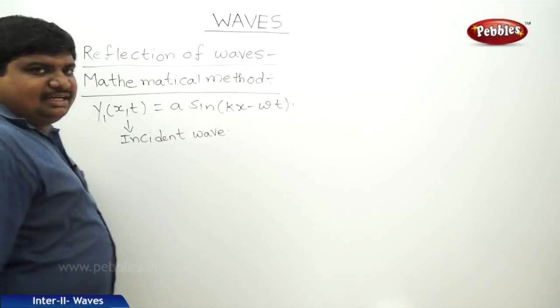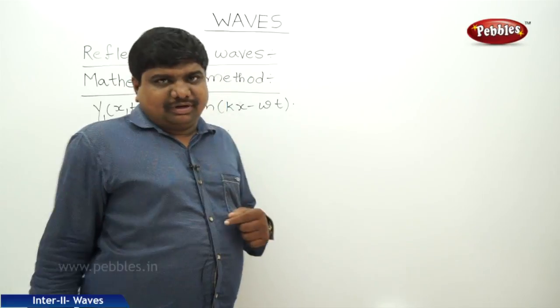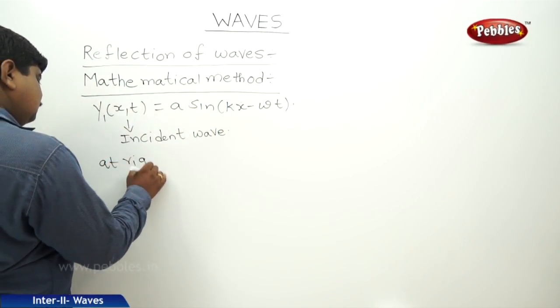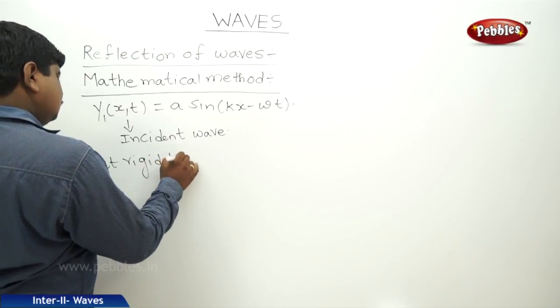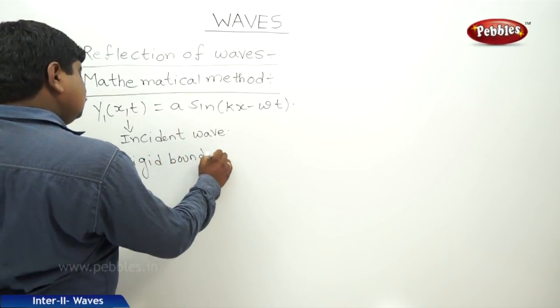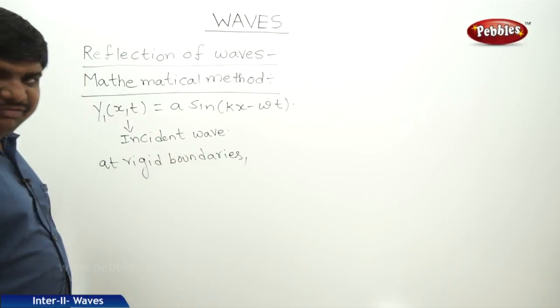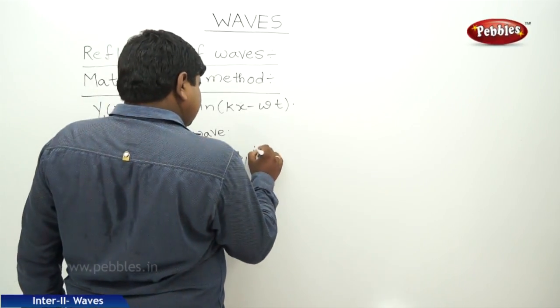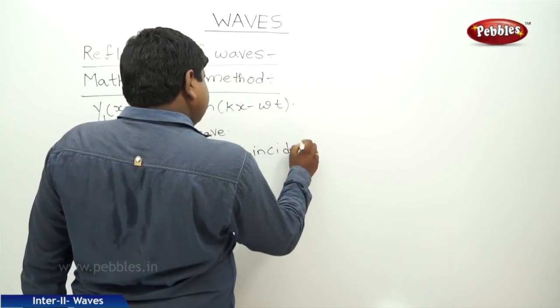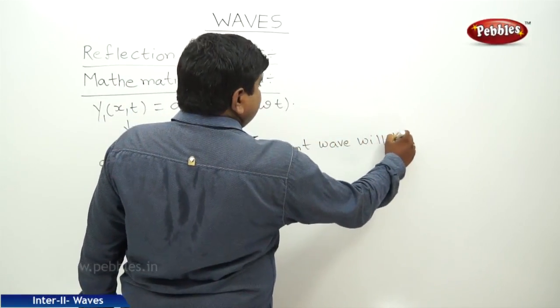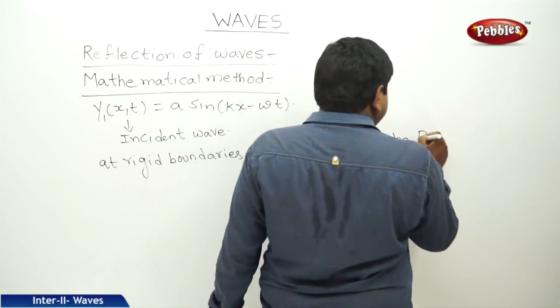If the same incident wave meets the rigid boundary, this incident wave will be reflected.